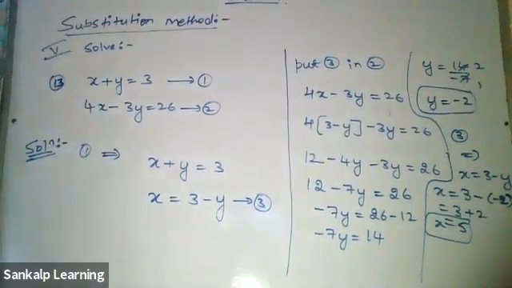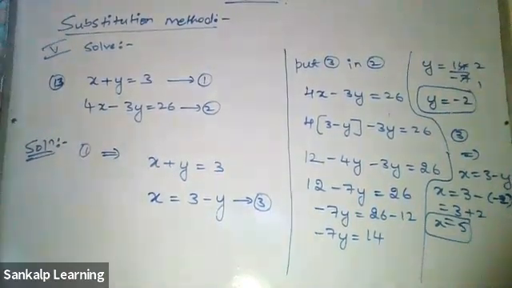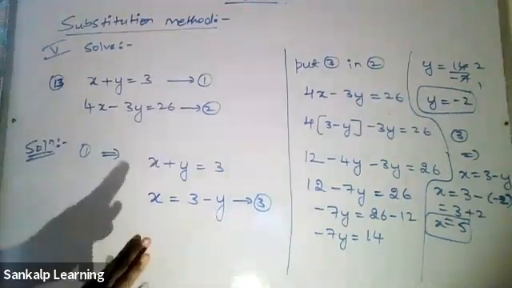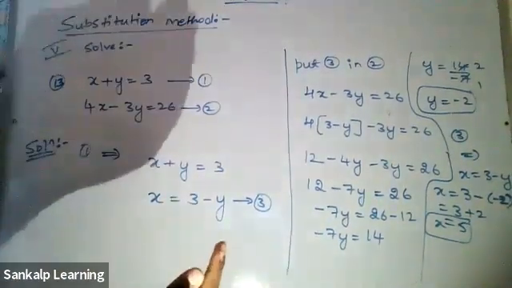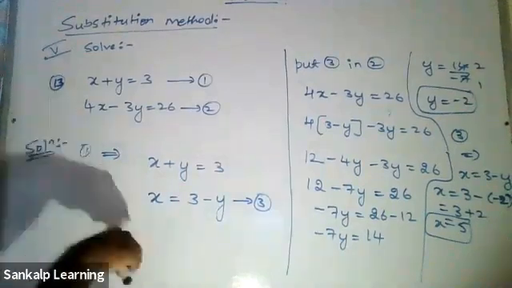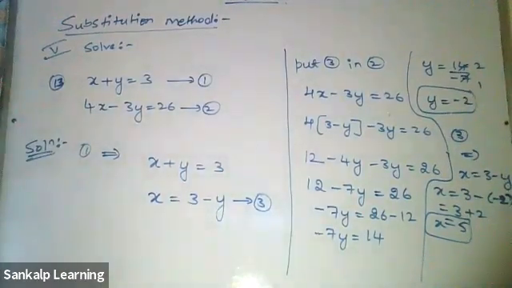If A1, B1, C1, A2, B2, C2 values are integers, we directly take them as equation 1 and equation 2. If they are not, we have to make them into integers, then take them as equation 1 and equation 2.